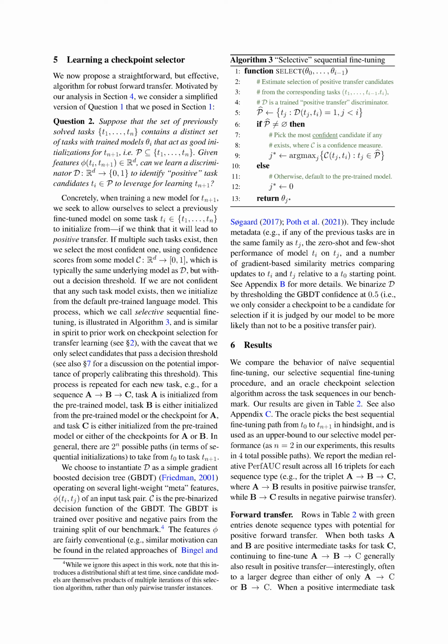The authors propose a method called selective sequential fine-tuning for robust forward transfer in transfer learning. They use a gradient-boosted decision tree, GBDT, as a discriminator to identify previously fine-tuned models that can act as good initializations for a new task. The GBDT operates on meta-features of task pairs and is trained on positive and negative pairs from a benchmark dataset.